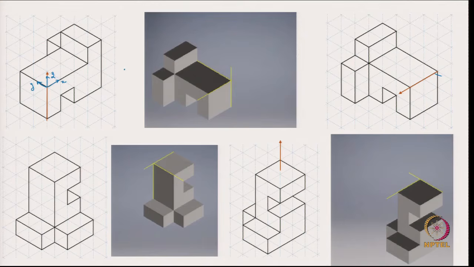So, in the first step we have rotated anti-clockwise about the z axis. Now, let us see where are those x, y, z axis after rotation. After rotation, this is the x axis, this is the y axis and this is the z axis. So, in the second rotation we are rotating about y axis, and which direction are we rotating? So, we are rotating in the anti-clockwise or the clockwise direction. So, we are rotating again anti-clockwise direction.